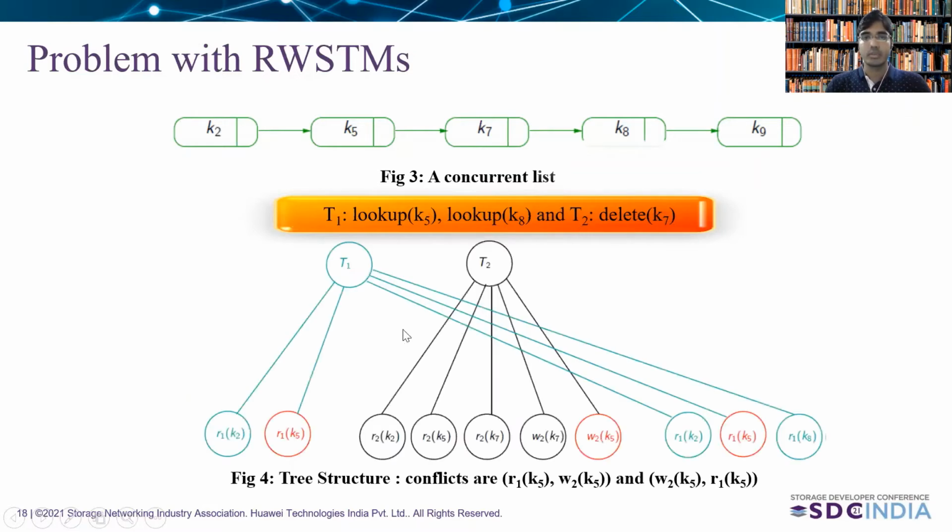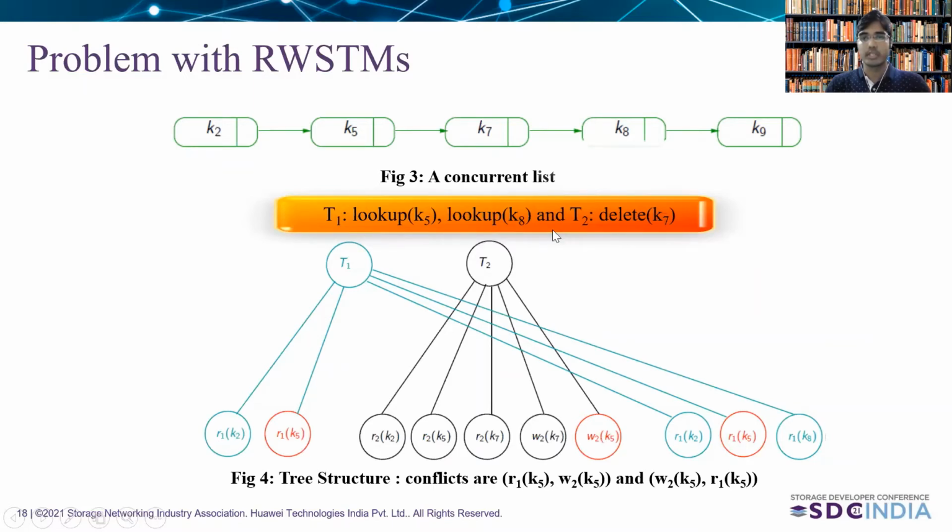Let's understand their executions in the form of a tree structure. As this is a list, any transaction that wants to look up a key has to start from the head of the list. So T1 wants to look up the key K5, so it starts from the head of the list, reading the key K2 and then key K5.